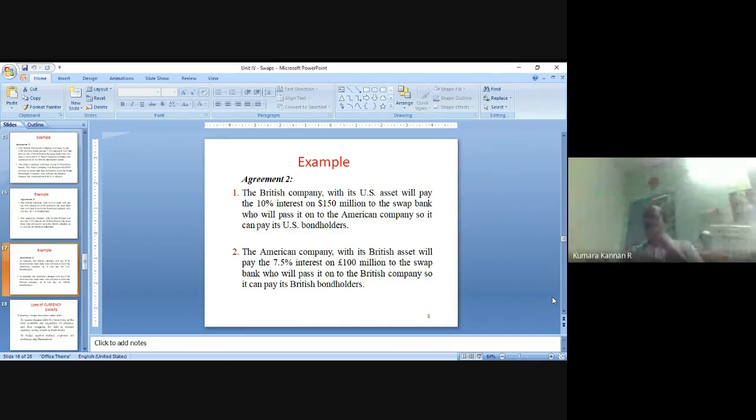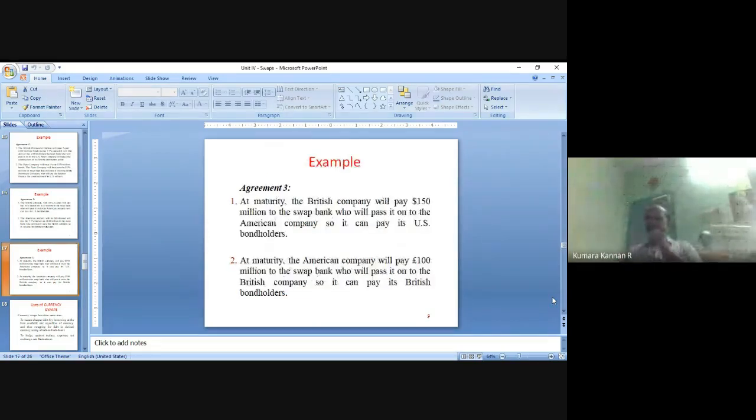Then the third transaction at maturity: British Petroleum Company will pay this $150 million to US Piper Company through the swap bank. So US Piper Company will settle all the bond holders, right? US Piper Company will also pay 100 million pounds to British Petroleum Company, right, through the swap bank, to settle all the bond holders from where they raised the funds, right? This is being called a currency swap.